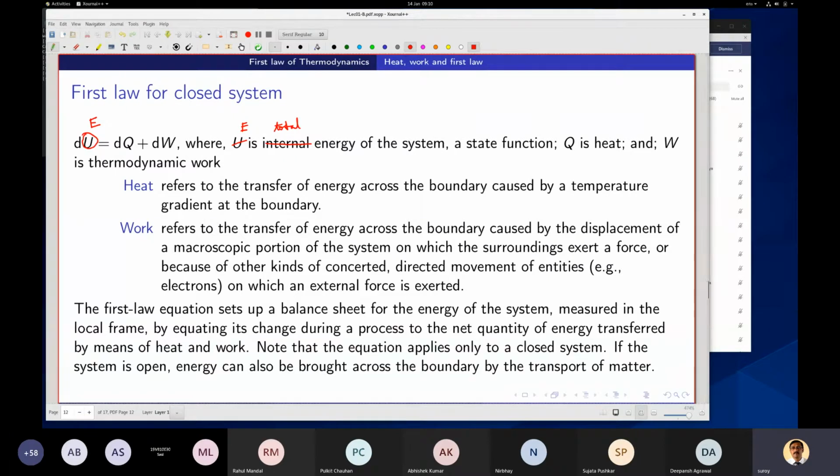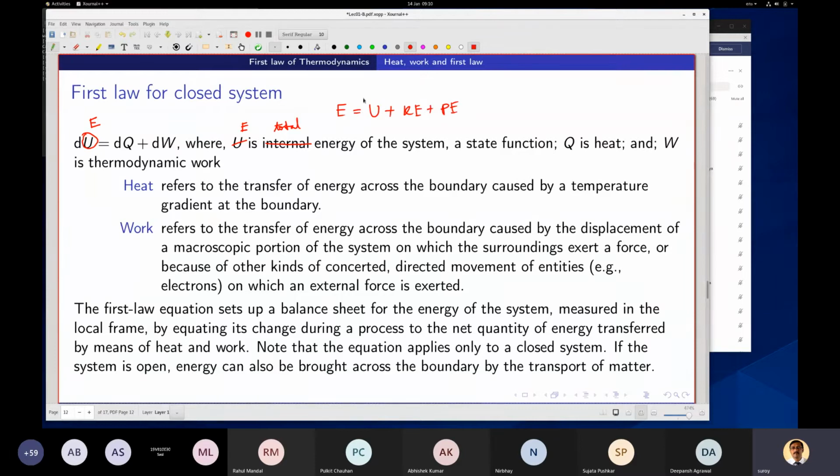So E will consist of U, the internal energy, plus kinetic energy plus potential energy.